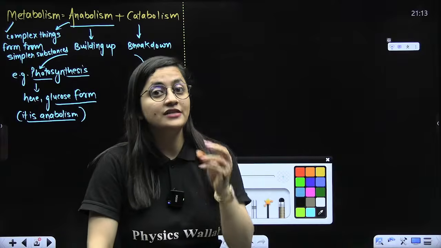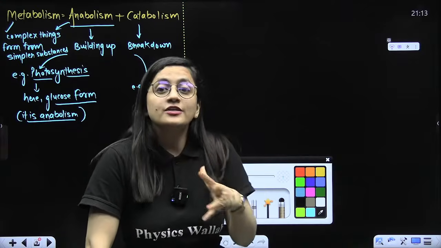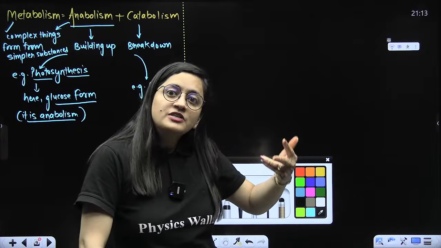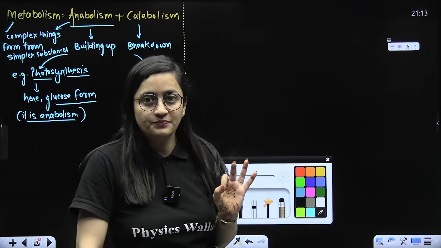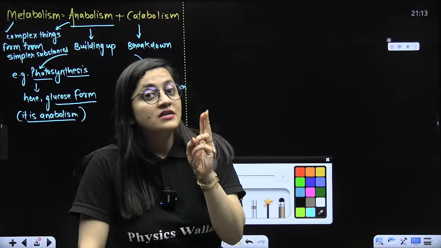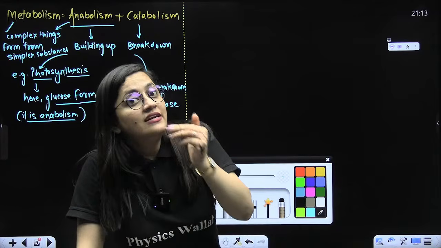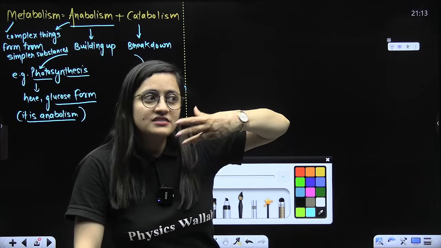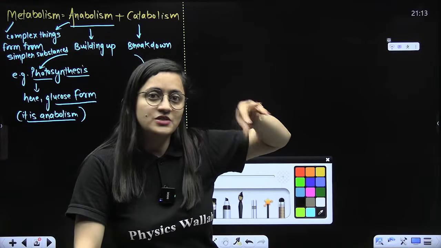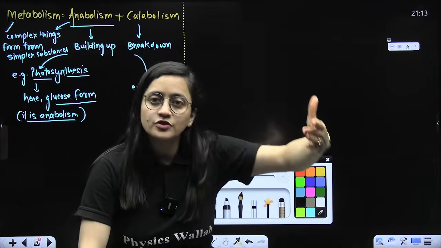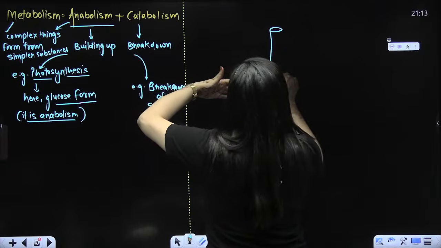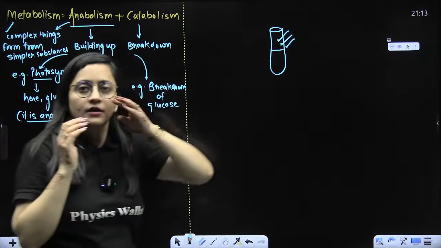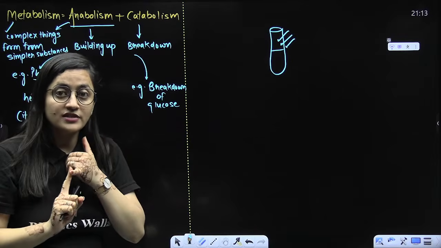Right, beta? Now, the reactions which are going on inside our body, inside our cells, beta, they can be demonstrated outside the body in a cell-free system. When I'm using this particular term, that we can demonstrate them outside the body, that too in a cell-free system. No doubt in our body they are self-driven. Cells are there, enzymes are there, reactions are going on. We can do the same reaction outside the body in the lab, that too in a test tube. That is possible, that is feasible, right? So this is the first thing that you have to understand.